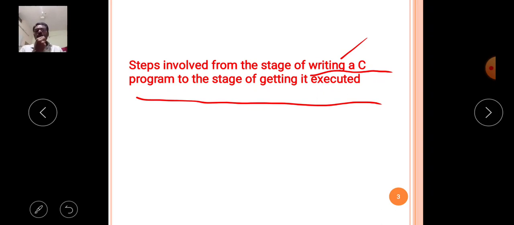We have to understand the preprocessors. First of all, how many steps are involved from writing the C program to getting it executed? You should concentrate on those steps, then automatically you will know the importance of preprocessors in C program execution.